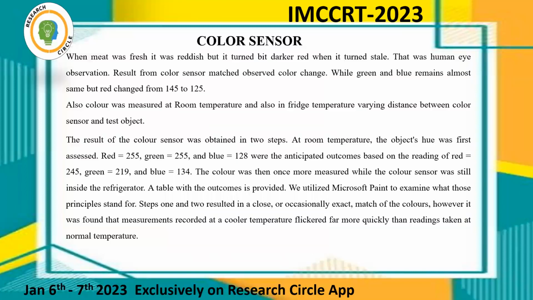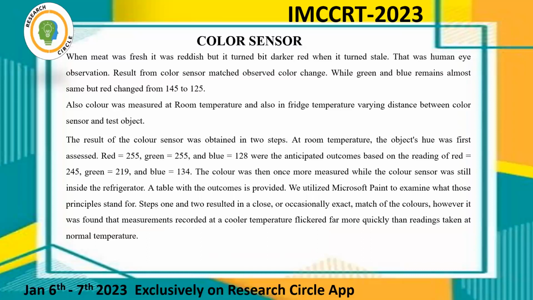With the color sensor, when meat was fresh, it was reddish, but it turned a bit darker red when it turned stale. That was a human eye observation. The result from the color sensor matched the observed color change. While green and blue remain almost the same, red changed from 145 to 125. Also, color was measured at room temperature and at freezer temperature, varying the distance between the color sensor and the test object.